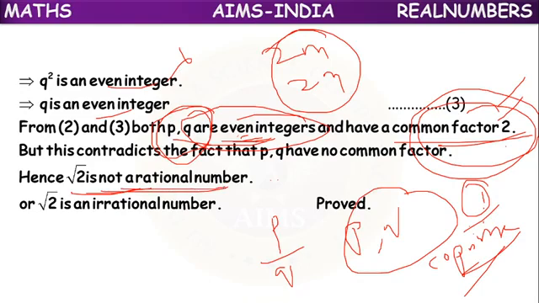Root 2 is not a rational number. So what is correct? Root 2 is not a rational number. With one more example you can understand, children. We have one more example. At that time you can understand. Let's go to the next question.